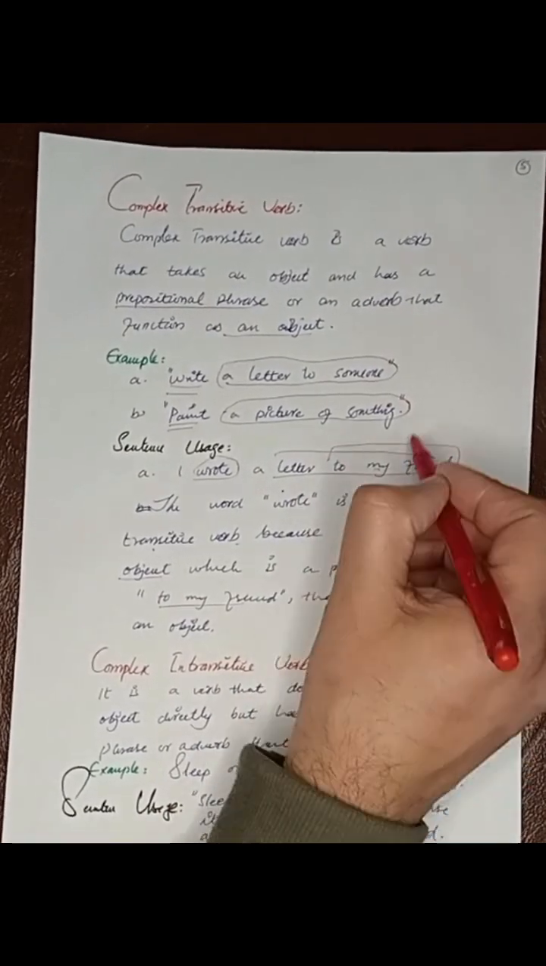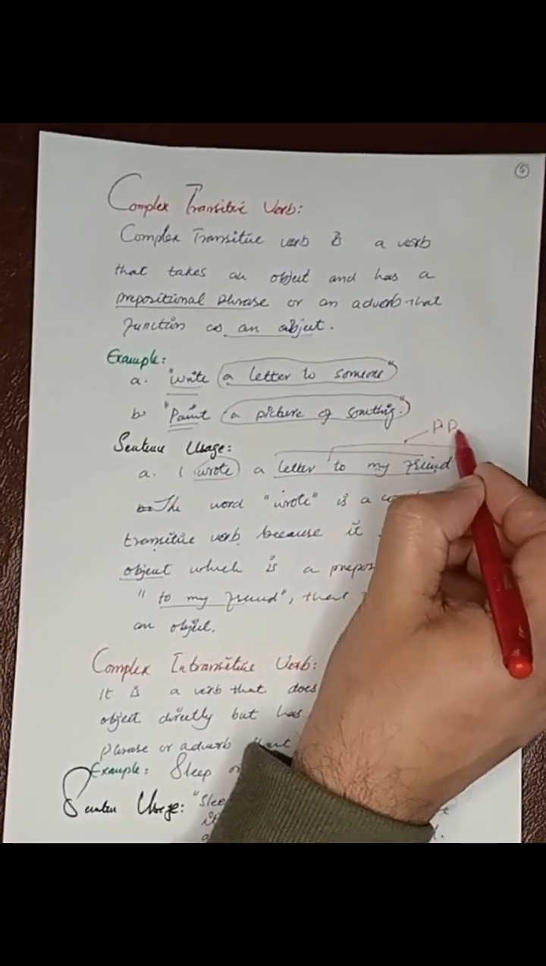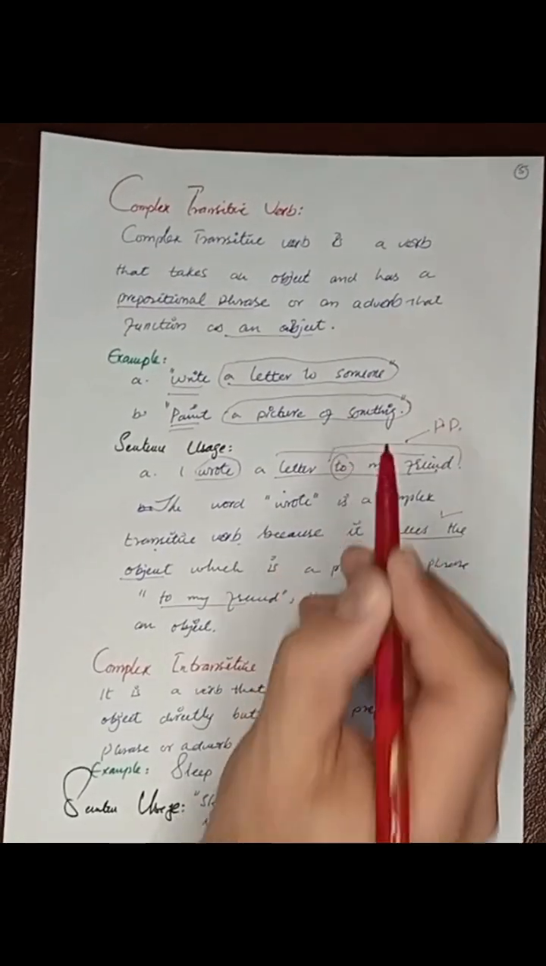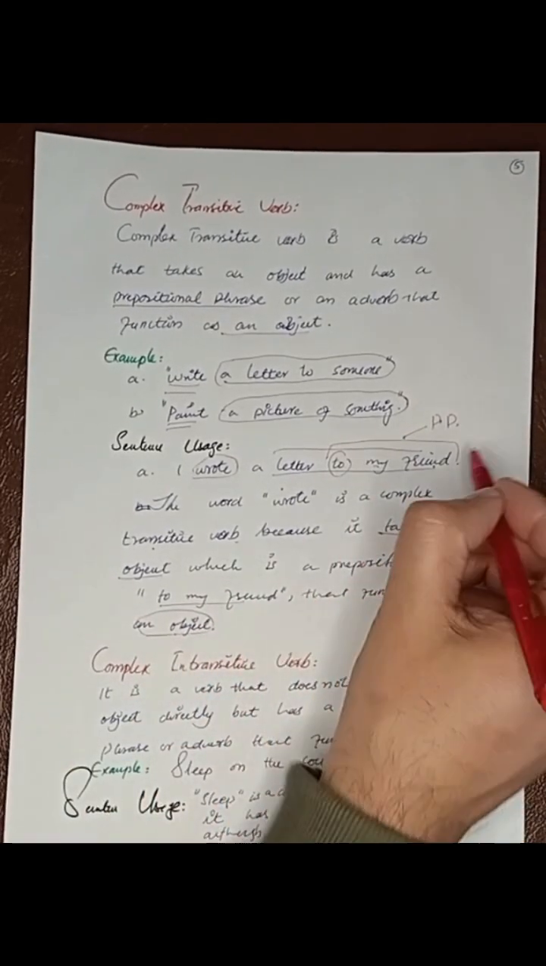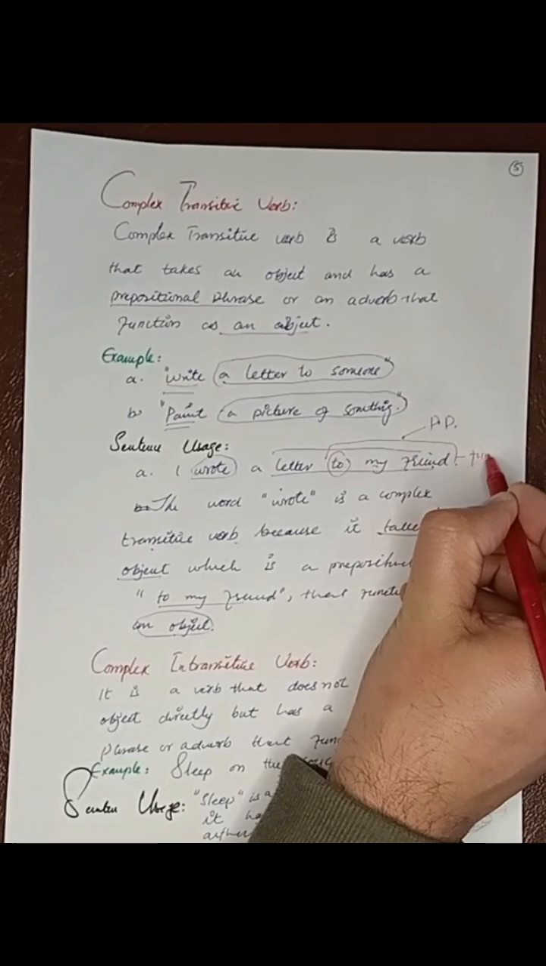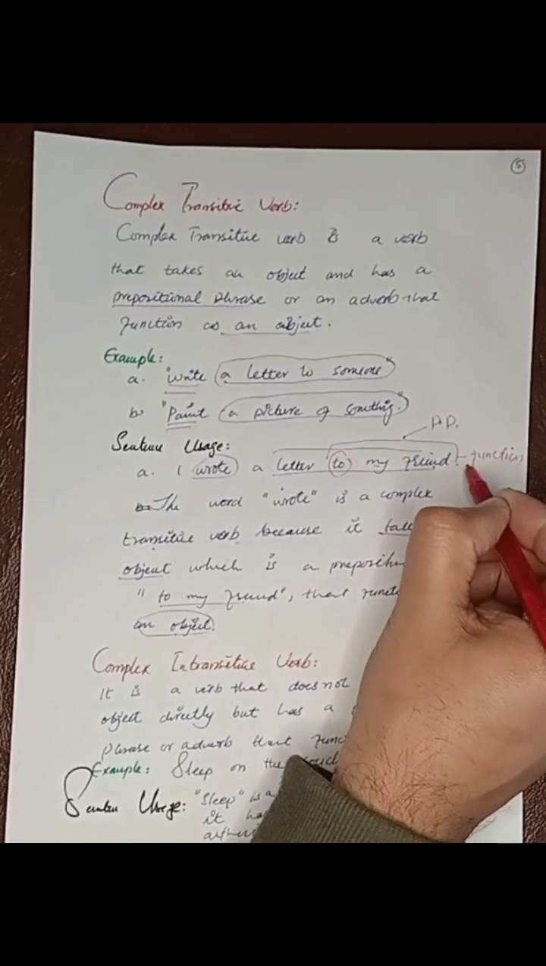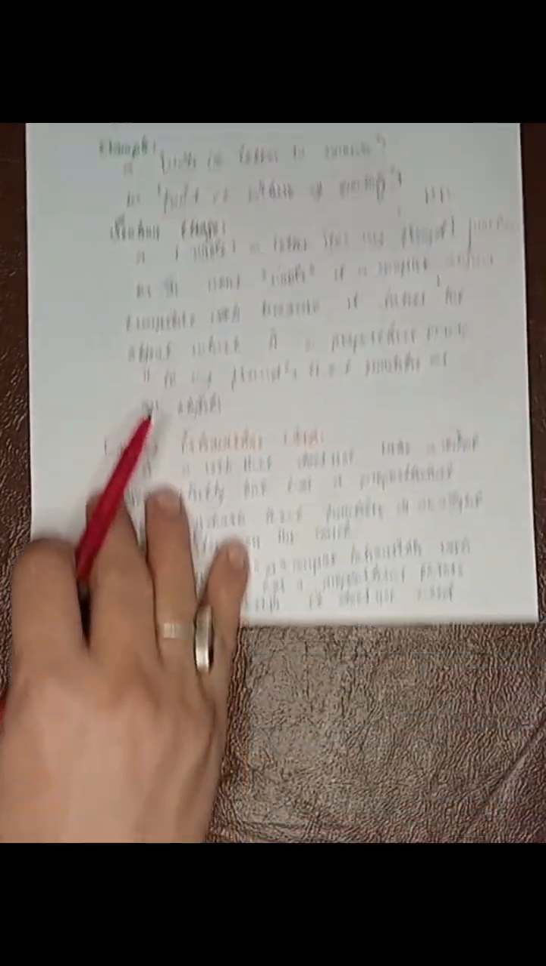So to my friend is a prepositional phrase. Why is it a prepositional phrase? Because the head word is to. Now, the prepositional phrase to my friend functions as an object. When it functions at the end of a sentence, it is just an object. We will look at the function of prepositional phrases later. Now that's all about the complex transitive verb.